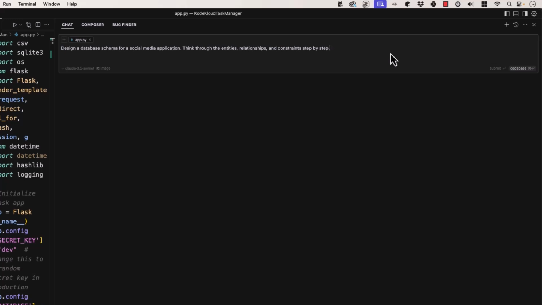So if we say design a database schema, and let's say we go to our models here, and we could do Sonnet thinking, then it will think about it. I don't have to say think about it. It's going to design a database schema, and it's going to think about it, and it's going to come up with something. But since I have this chain of thought prompt here that says think through the entities, relationships, and constraints step by step, we're being specific and saying, I want you to think about these things, if that makes sense.